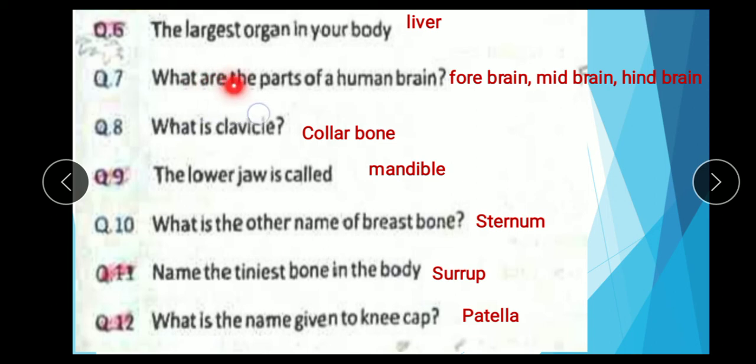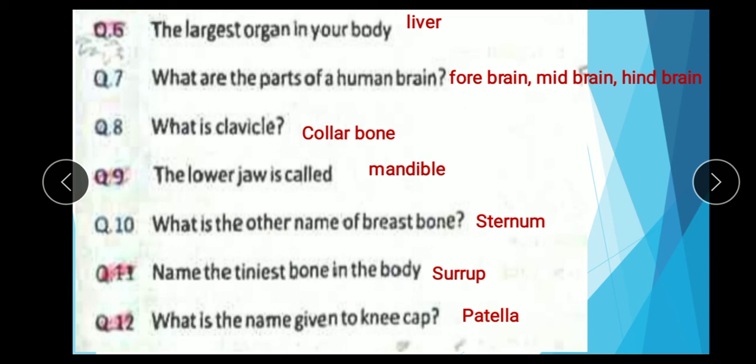Question 7. What are the parts of the human brain? Forebrain, midbrain, and hindbrain. Question number 8. What is clavicle? Clavicle is collarbone. Question 9. The lower jaw is called mandible. Question number 10. What is the other name of breastbone? Sternum.